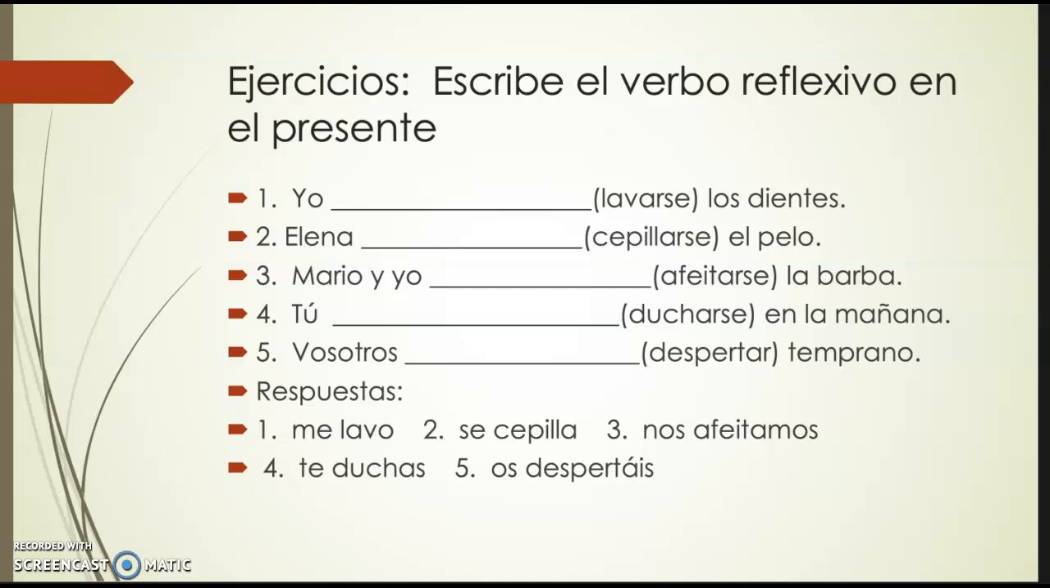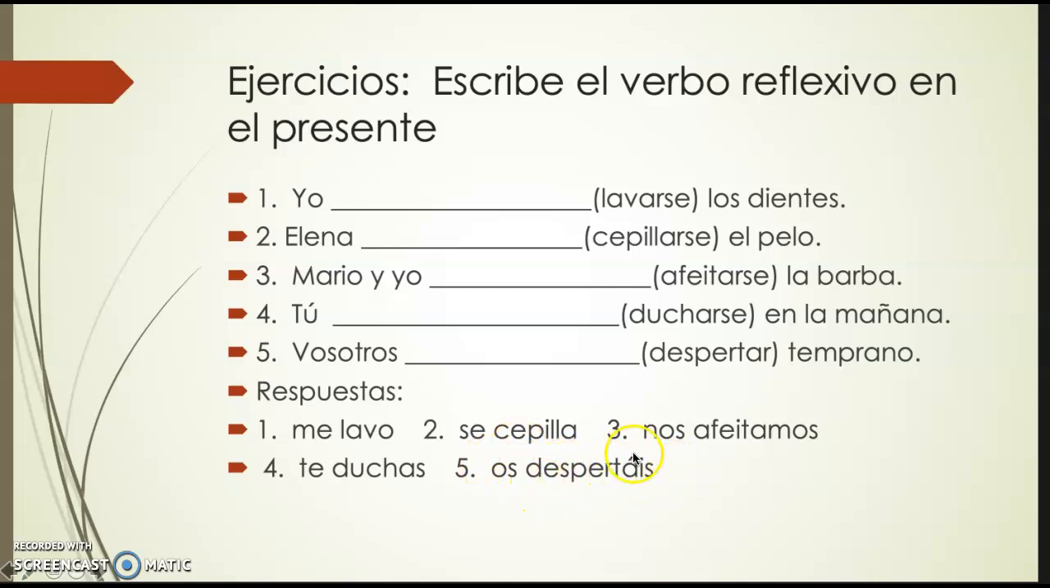Las respuestas, here you have the answers. You have me lavo because it's yo, me lavo. Elena se cepilla. Mario y yo nos afeitamos. Tú te duchas y vosotros os despertáis.